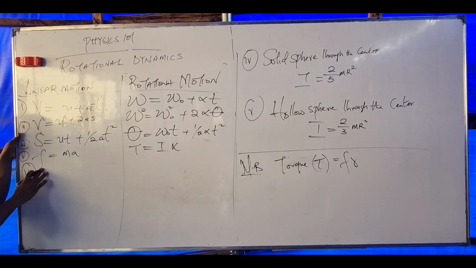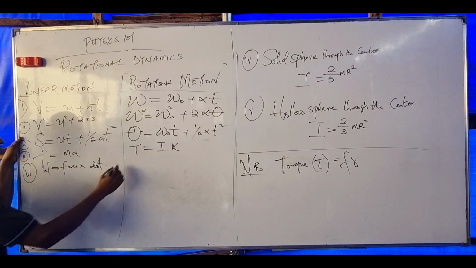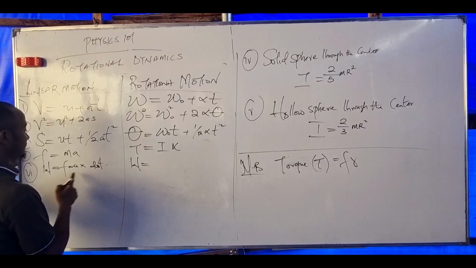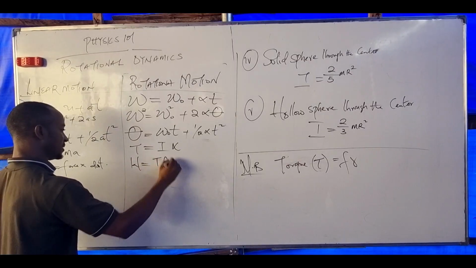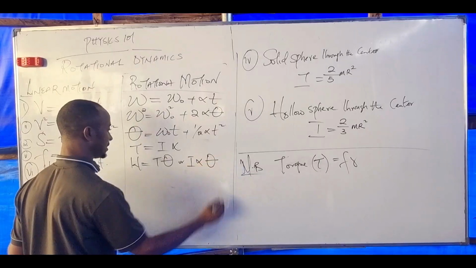What again do we have? Work done. What is work done? Force times distance. W equals what is our force here? Torque times theta. And what's my torque here? Inertia times alpha times theta, right?